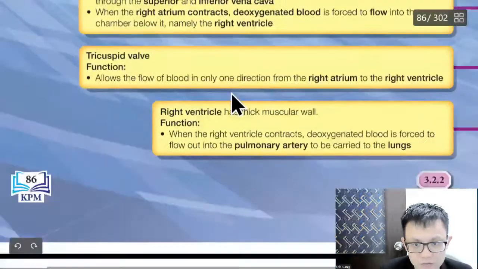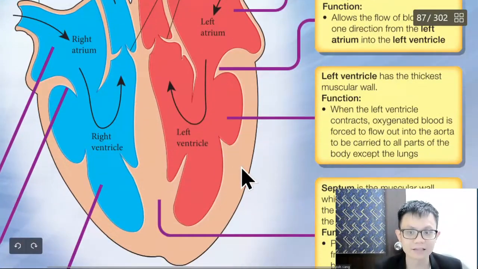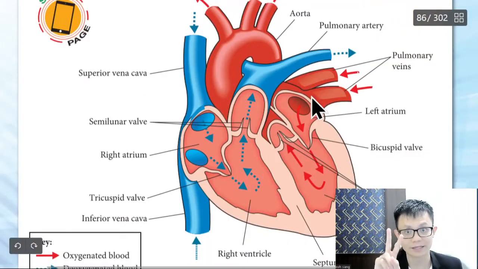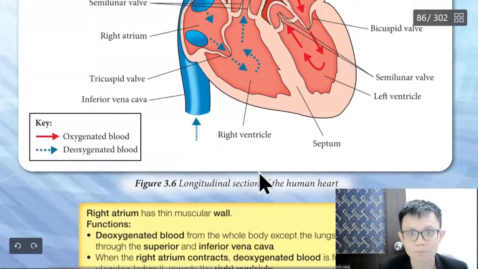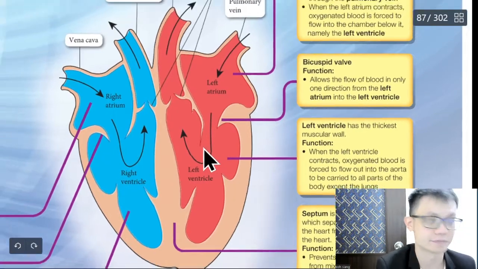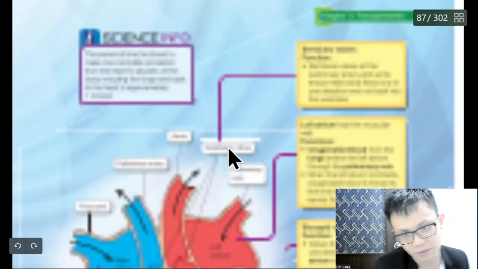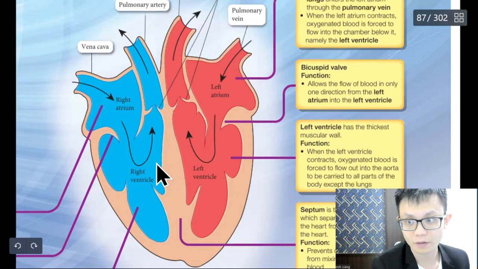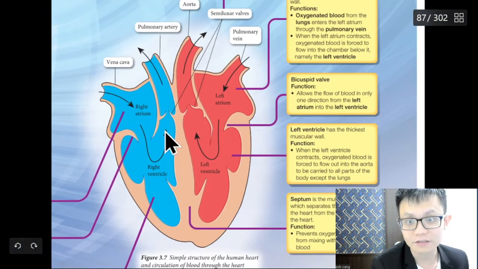Okay, so this one I think you need to memorize. You need to memorize this picture. 2 pictures you need to memorize. This one is the A picture, and you need to memorize the B picture as well. I start from here first, then we memorize that one. I already said this one you need to memorize.